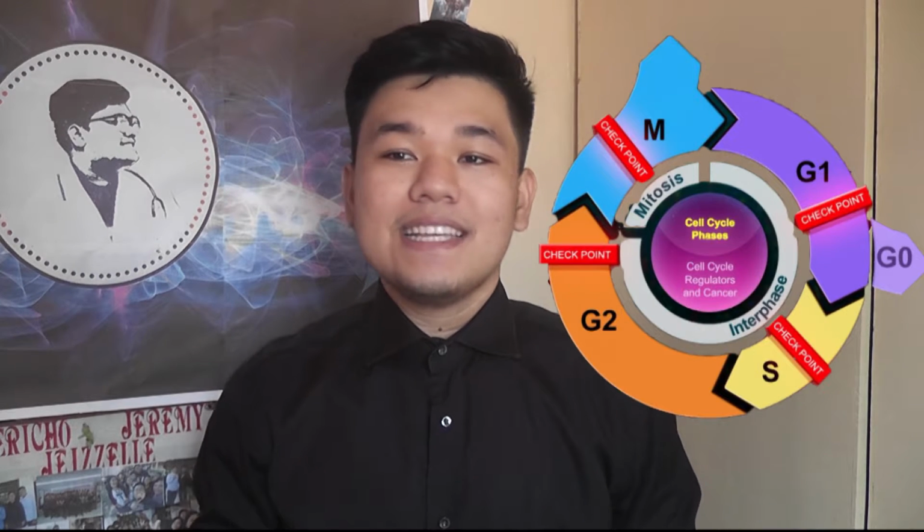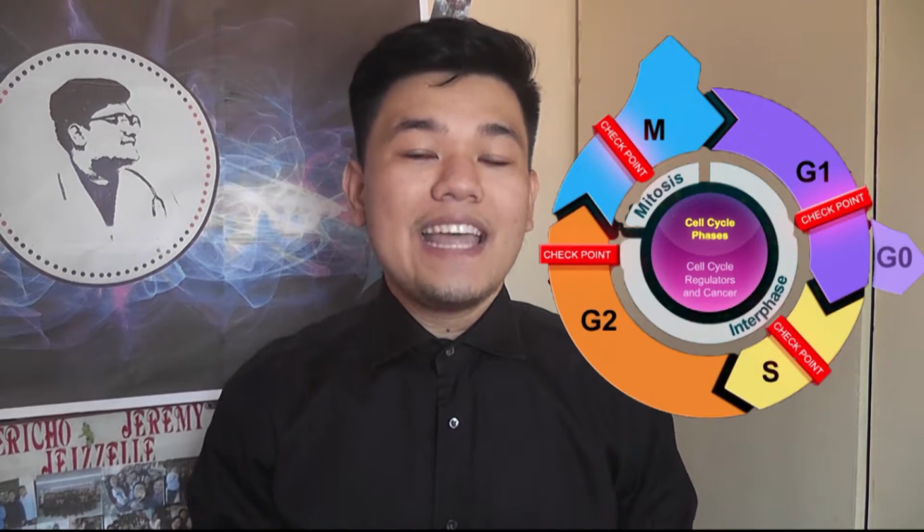So let's start with the cell cycle. What is the cell cycle? The cell cycle is a series of events that takes place in a cell as it grows and divides. A cell spends 90% of its time in interphase and only 10% in mitosis. Interphase is where the cell spends most of its time growing, replicating its chromosomes, and preparing for cell division. Interphase consists of 4 steps. These are gap 0, gap 1, synthesis, and gap 2.